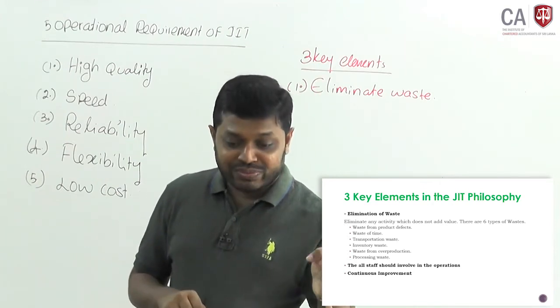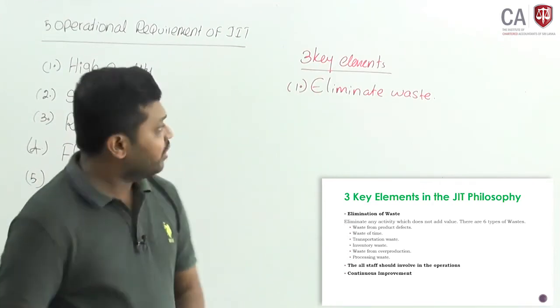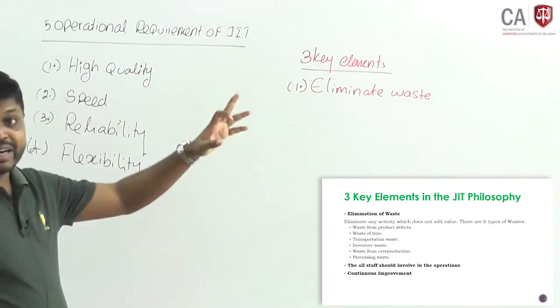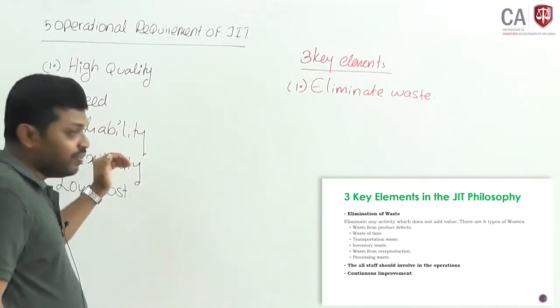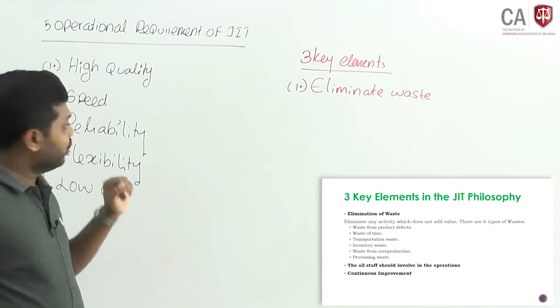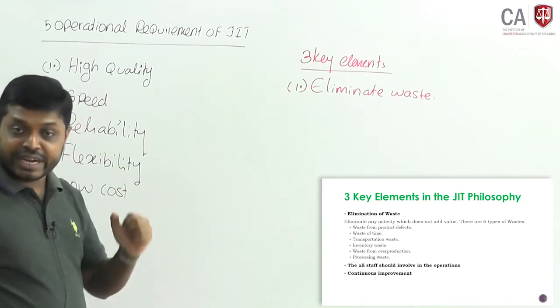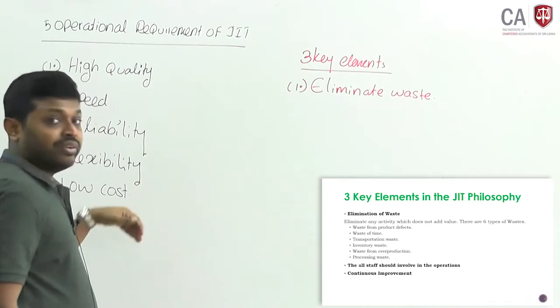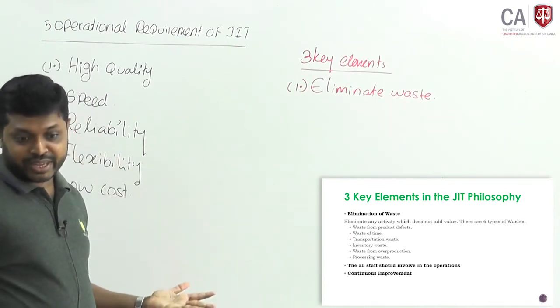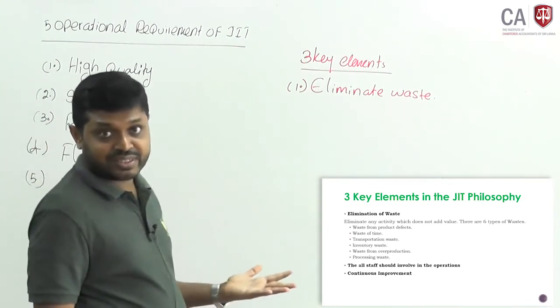Look at waste from product defects. If product defects are there, your production line will be held up, your speed will be reduced, and cost will be going up. Waste in production defects.